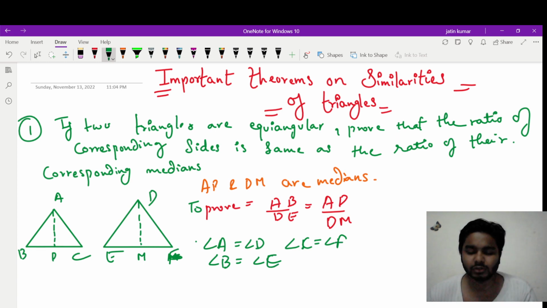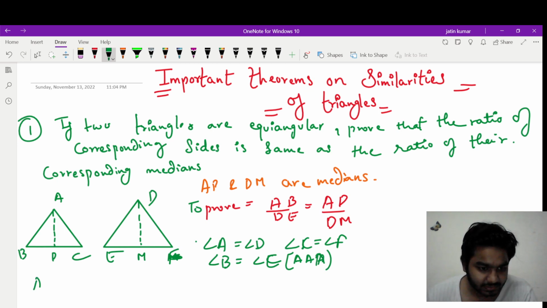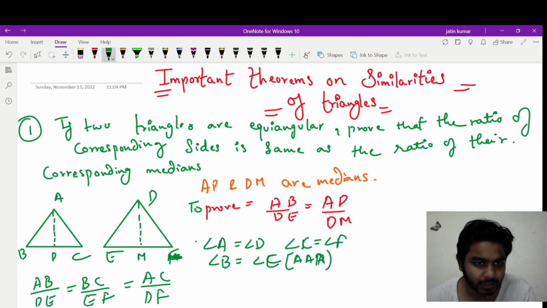Angle B will be equal to E. Angle C will be equal to angle F. All the angles are equal. It means that by AAA criteria, can I say both the triangles are similar? If both the triangles are similar, can I write the ratio of their sides as equal? So AB upon DE will be equal to BC upon EF will be equal to AC upon DF. Yes, we can write like this.